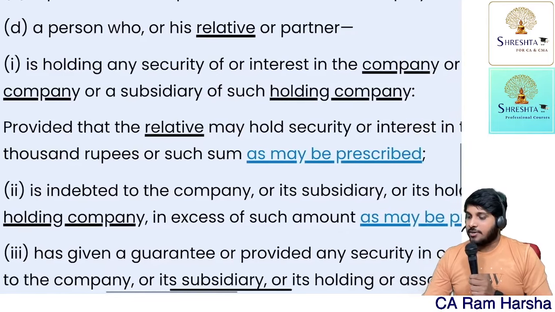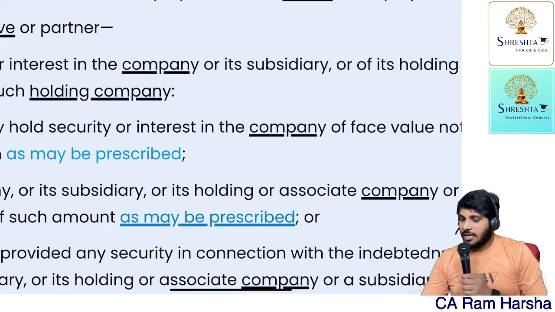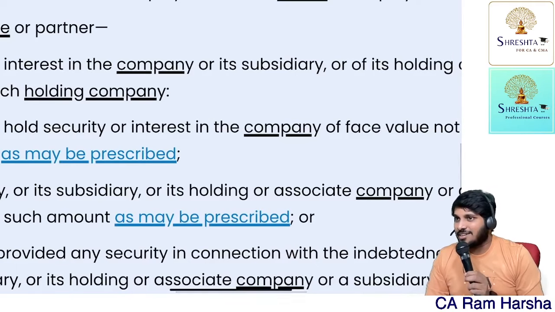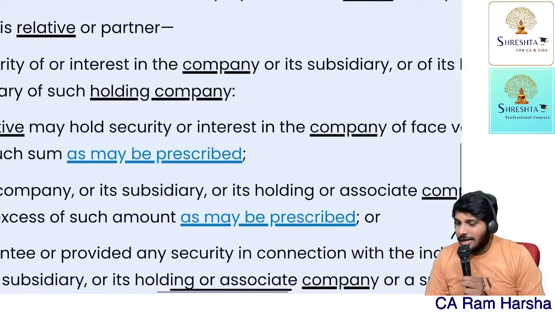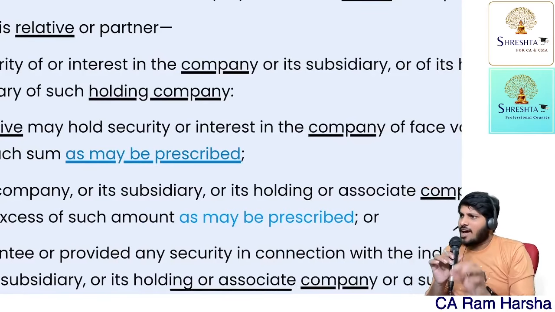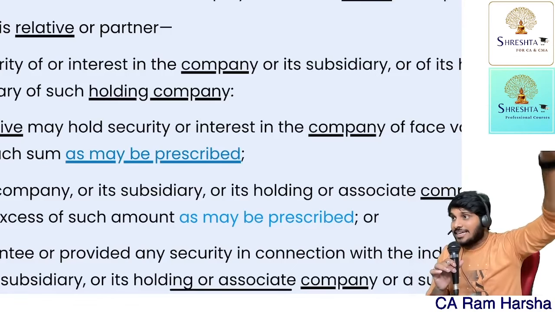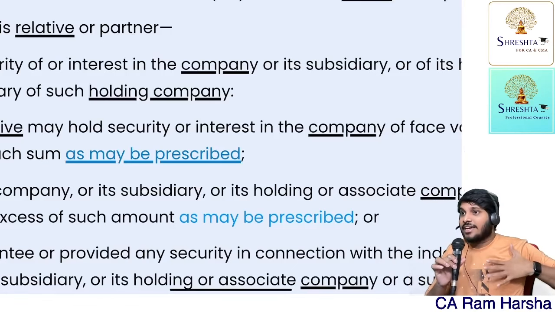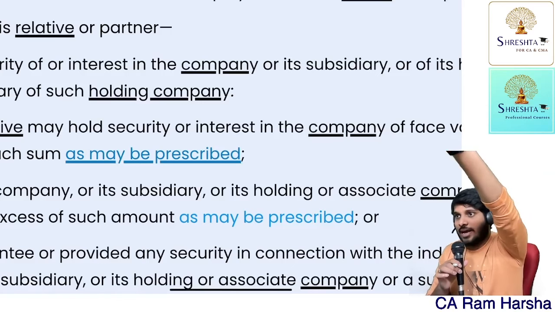Provided that the relative may hold security or interest in the company. They didn't use the word "the" here. Does the word have any relevance? Is there any technical relevance to it? No. See, above I referred to a list of companies. Below I simply said, however, a relative can hold up to rupees 1 lakh in the company. Company means what? The entire list. A relative can have securities up to 1 lakh in the entire group together. Together, 1 lakh.